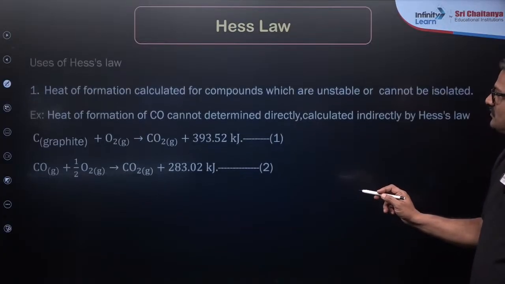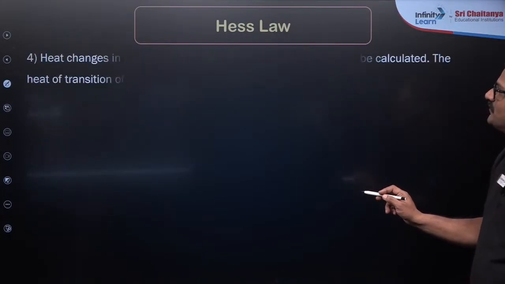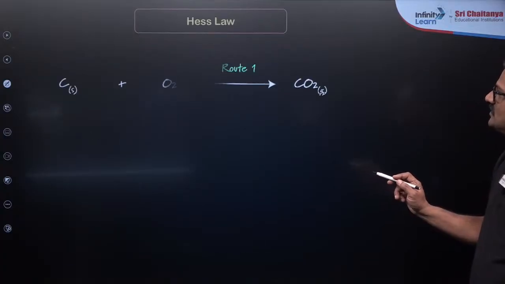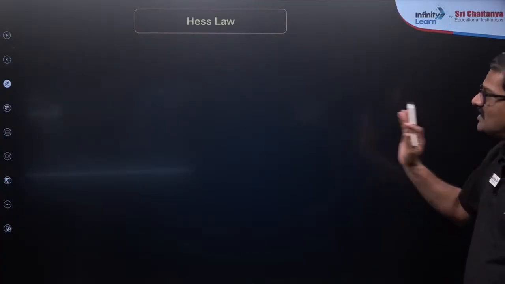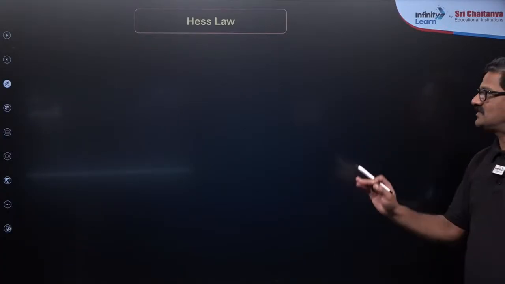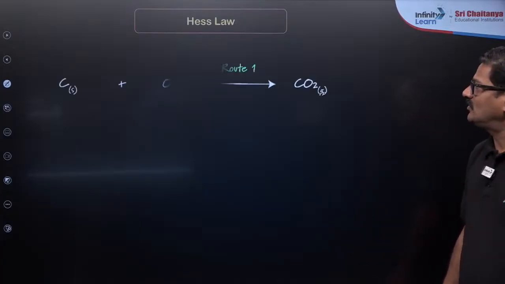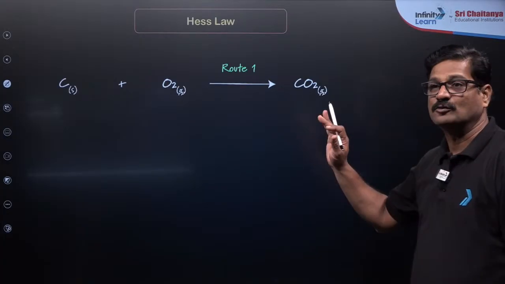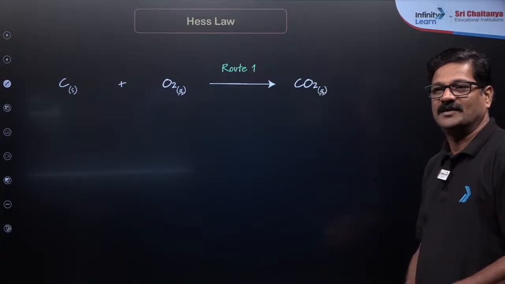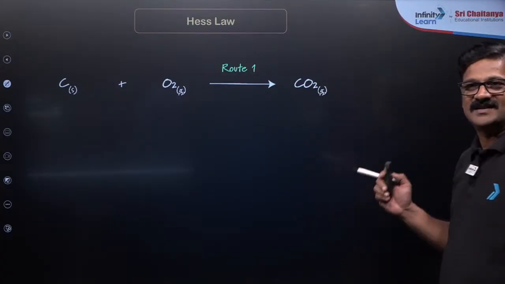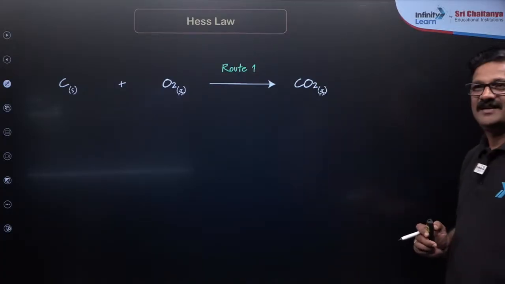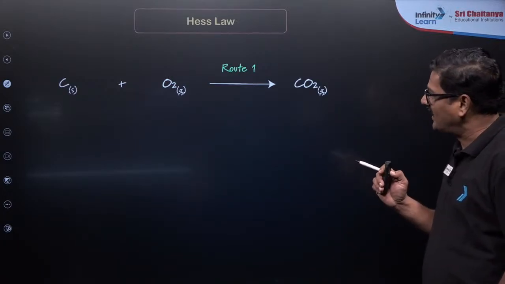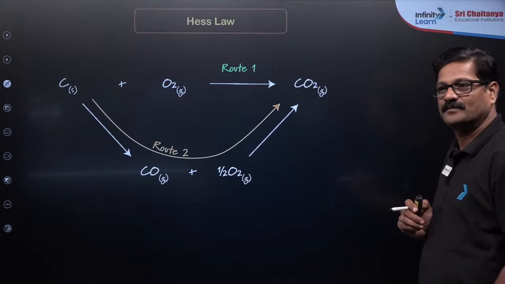Okay, let's have some examples here. These are all the applications of Hess law. Now let us say carbon plus oxygen gives carbon dioxide. This is route one. These are very important and good examples. You can get carbon dioxide by another route also.